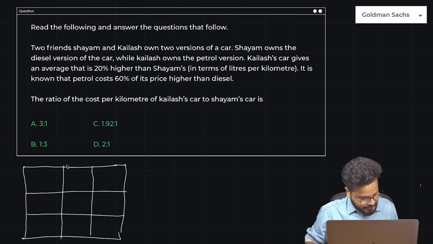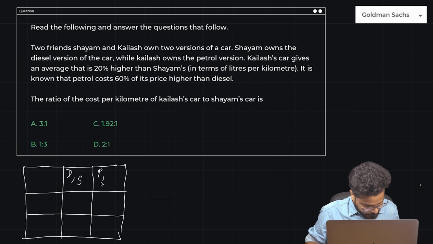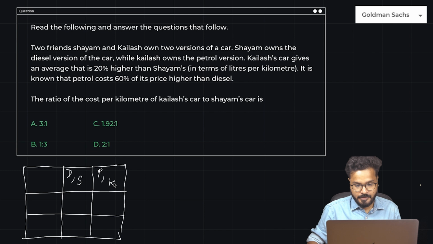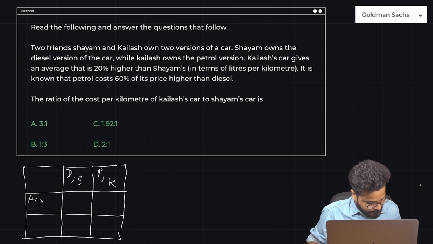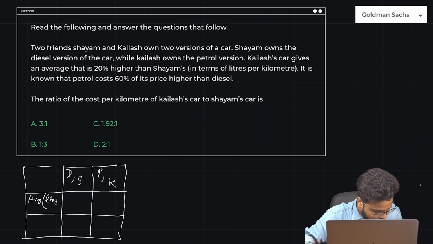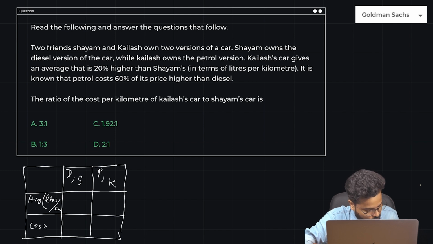Let's say this is diesel for Sham. This is petrol for Kailash. This is basically the average, which is liters per kilometer, and the second one is what? Second one is the cost per liter, right? Okay.